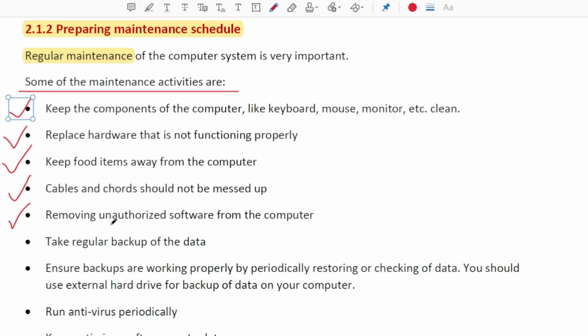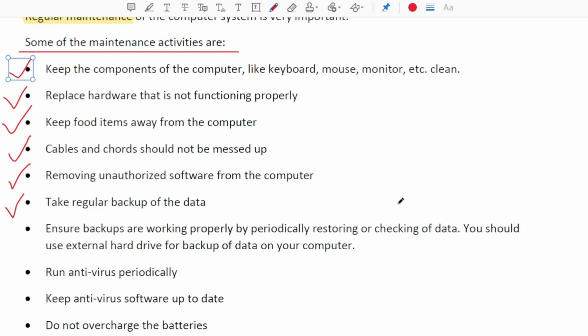Removing unauthorized software from the computer. The software which you do not use, which is not authorized, pirated software, that can damage the computer. We should not keep it on the computer. We should remove that. Taking regular backup of the data that is important for you.